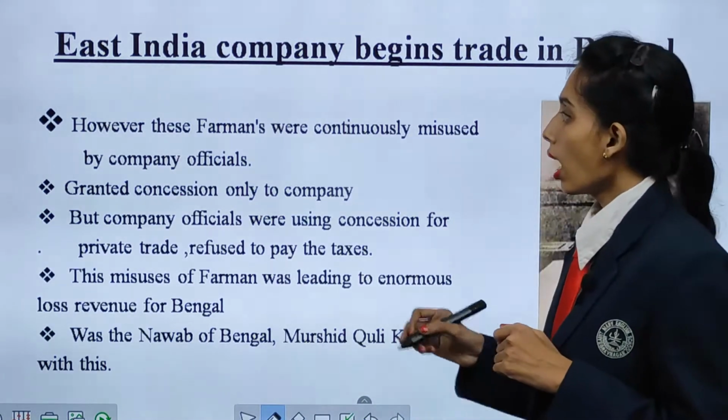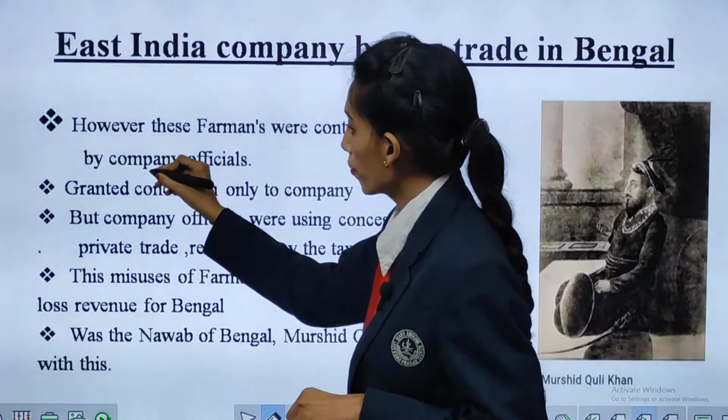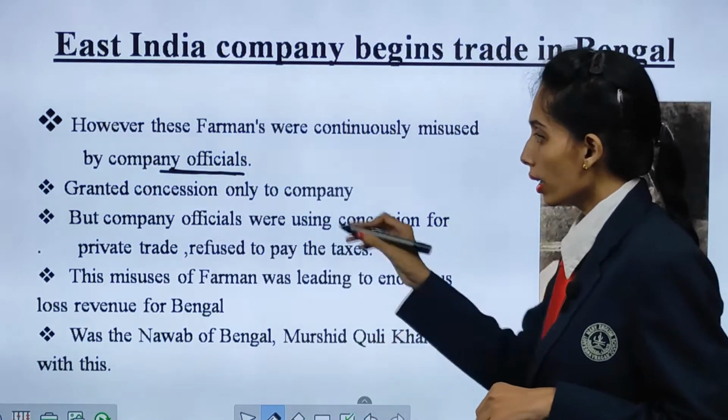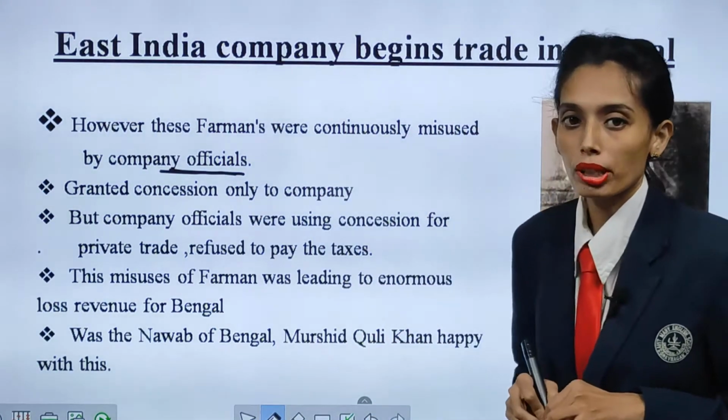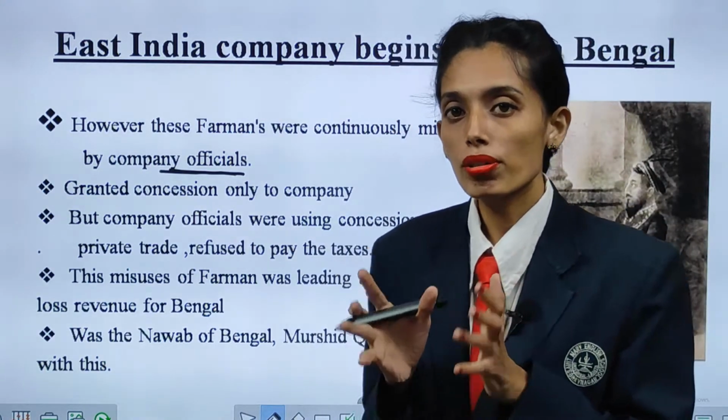Now they misused this farman in most cases. These farmans were continuously misused by the company officials, although the concessions were granted only to the company.